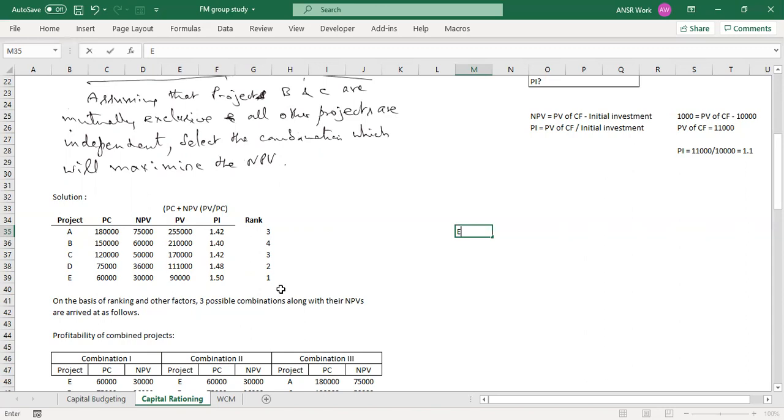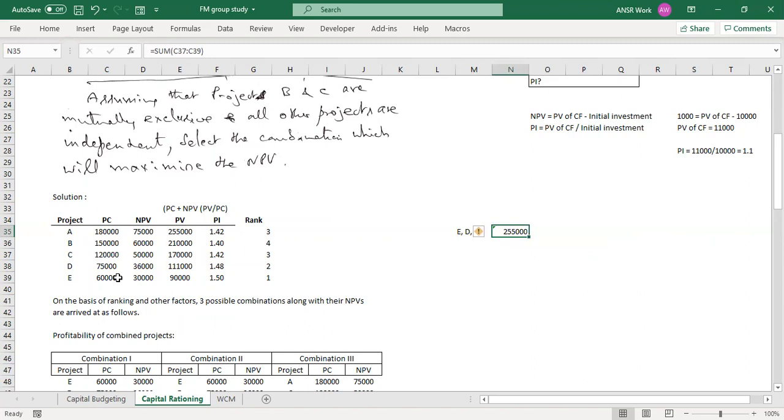So we'll definitely take E first. Suppose we take E. Second rank is what? D, right? Suppose we take D. Now, third rank is what? C. Let's take C also. If we take these three, what is our total investment as of now? 1,20,000 plus 75,000 plus 60,000, and that is 2,55,000, am I right?